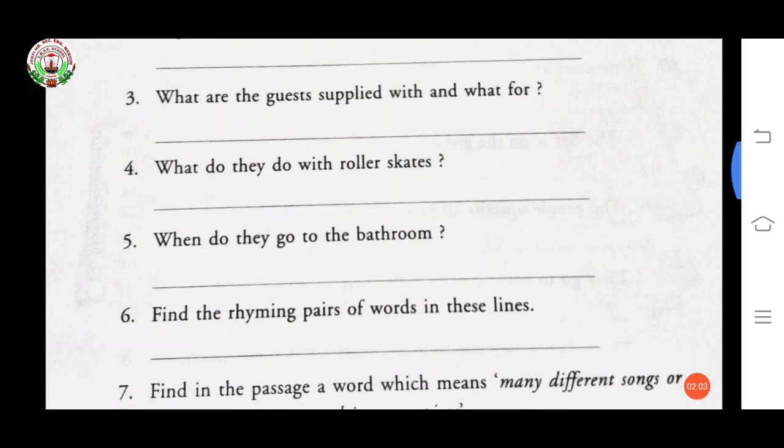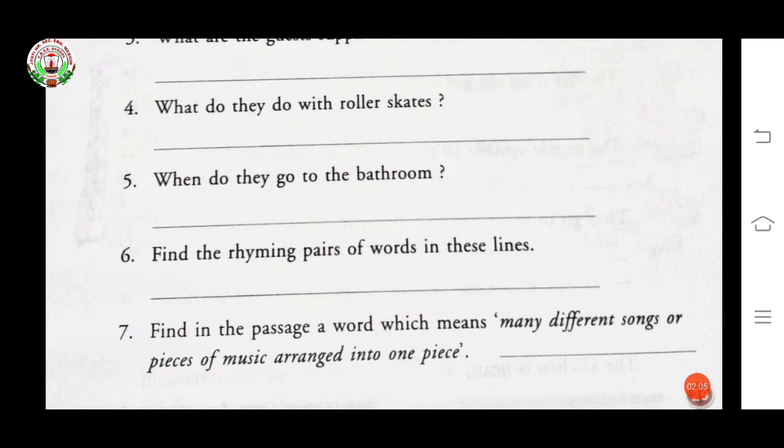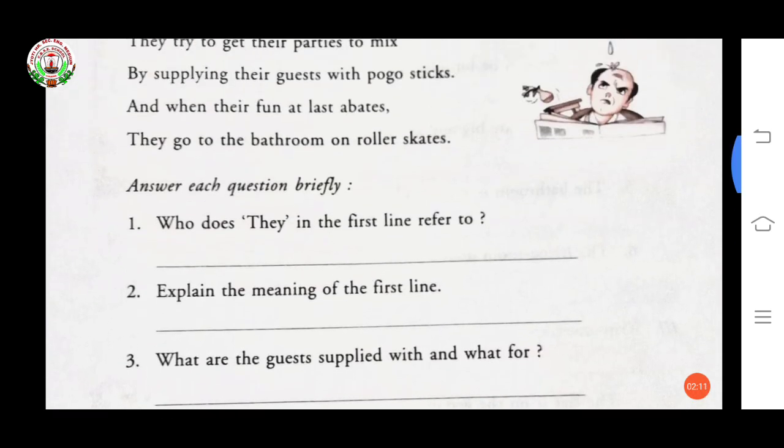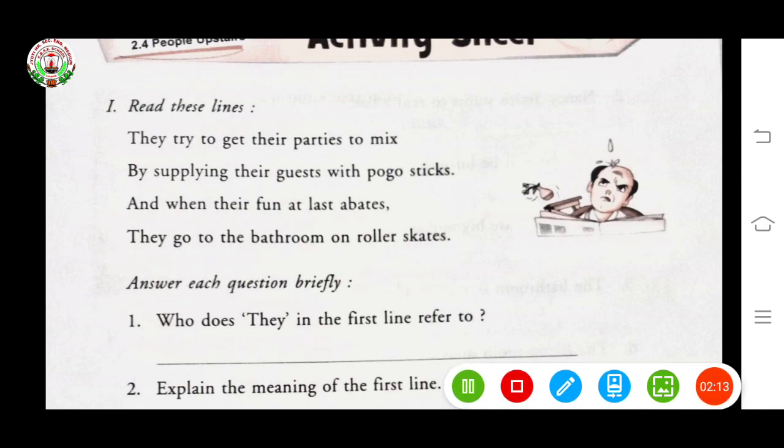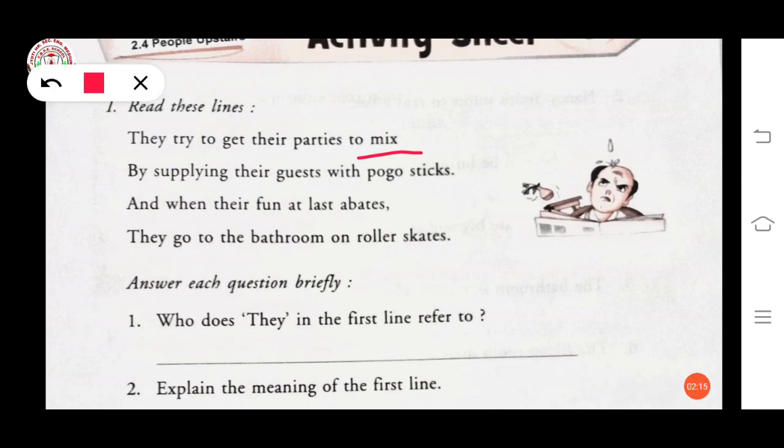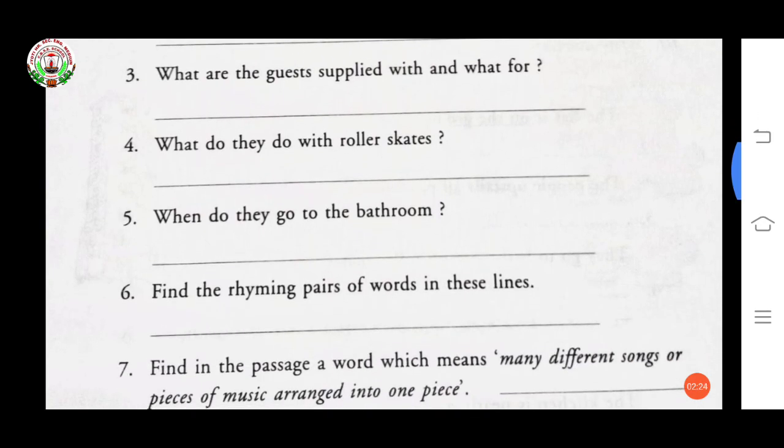Now, question number 6. Find the rhyming pairs of words in these lines. See the rhyming pairs. Mix, sticks, abates, skates. These are the rhyming pairs. So you can write in question number 6, mix, sticks, comma, abates, skates.